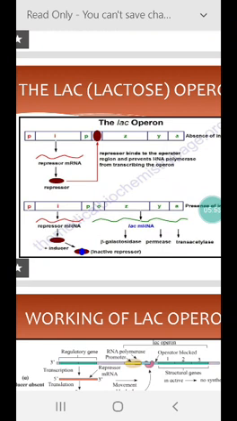So these structural genes code for three different enzymes, which are proteins.